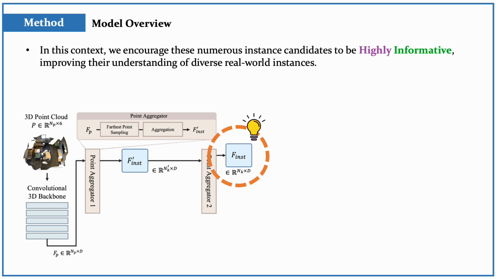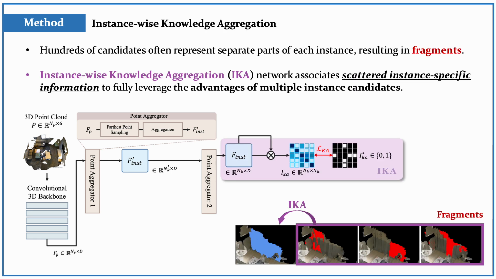In this context, we encourage these numerous instance candidates to be highly informative, improving their understanding of diverse real-world instances. We first propose the instance-wise knowledge aggregation network. Although hundreds of candidates provide practical information for mask prediction, they often represent separate parts of each instance, resulting in fragmented instance masks. With these insights, we focus on associating scattered instance-specific knowledge to fully leverage the advantages of multiple instance candidates.